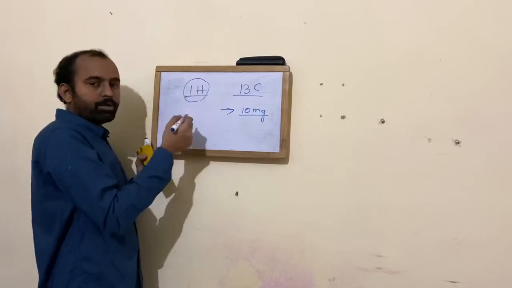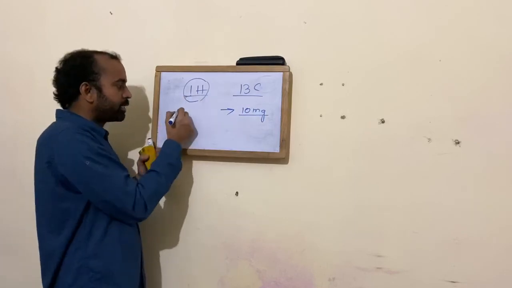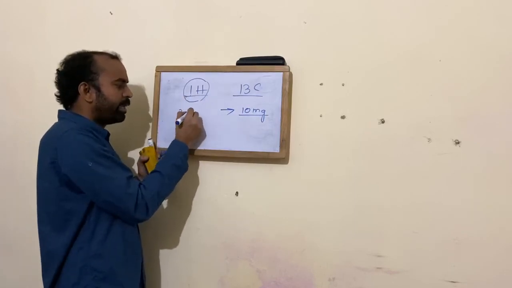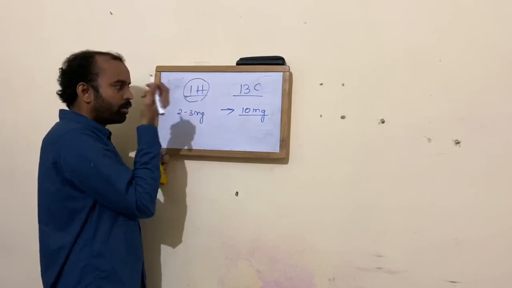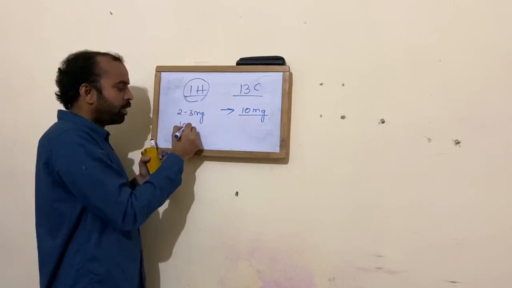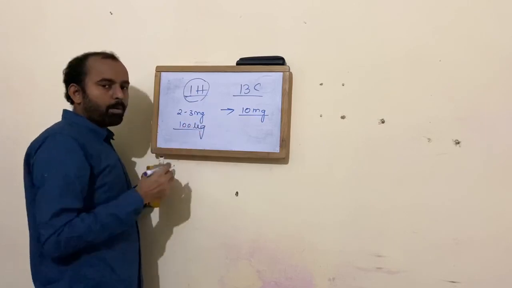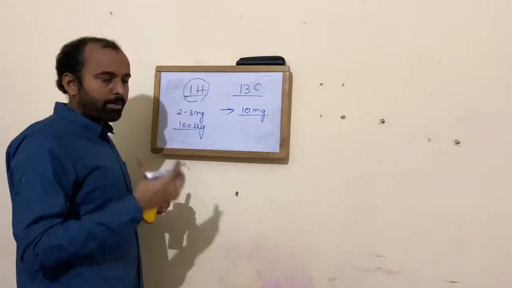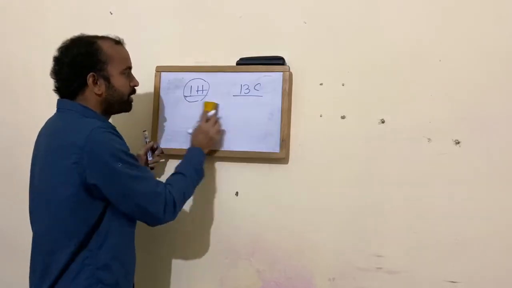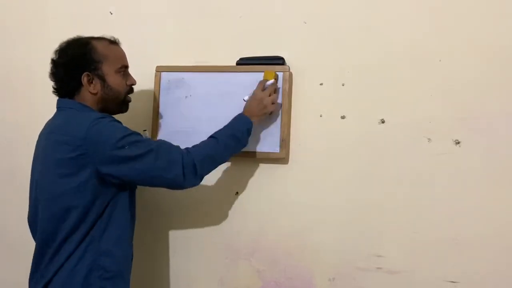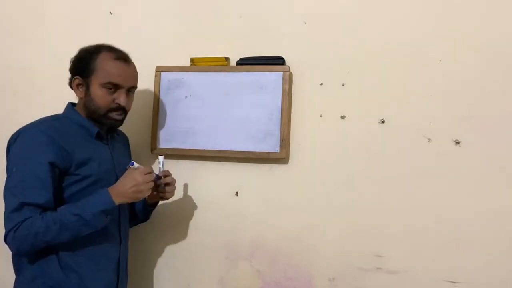However, in 1H you require very little, even 2 to 3 milligrams, and sometimes even on the microgram scale you can perform NMR, depending on how long you run the NMR instrument. So this is the fundamental information of simple NMR spectroscopy.